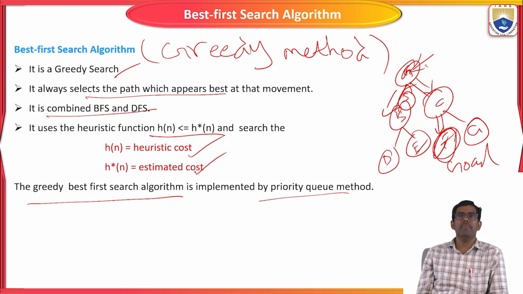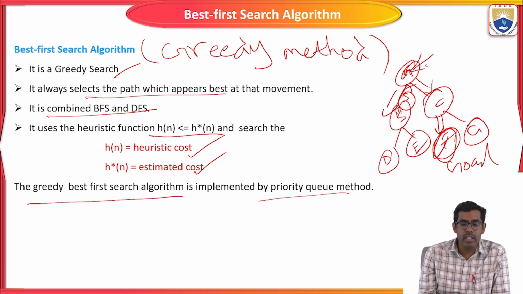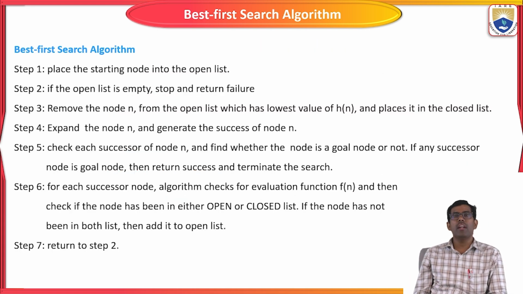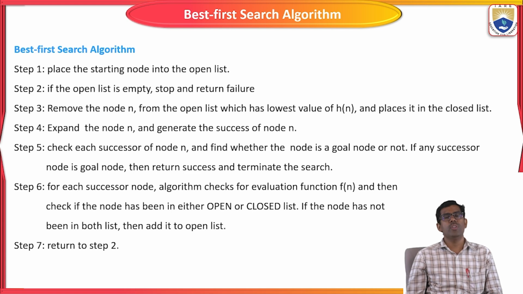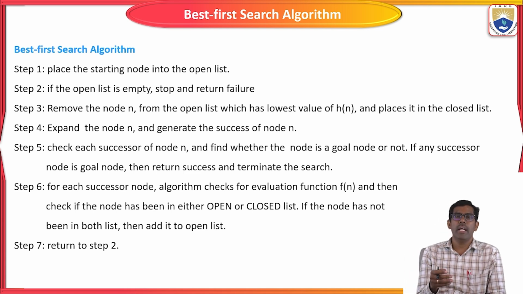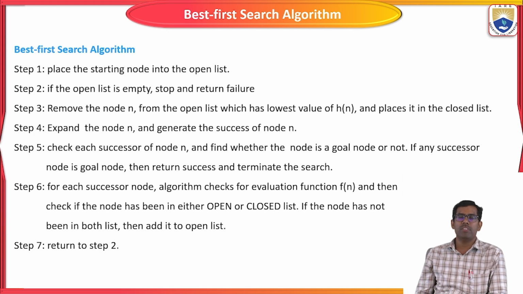Right? So this is the best first search algorithm, its definition, and the concept of how we are going to reach the goal node using the heuristic function. The next one is the algorithm. I'm going to tell what the algorithm is, what the working steps are to solve a given problem using the best first search algorithm.